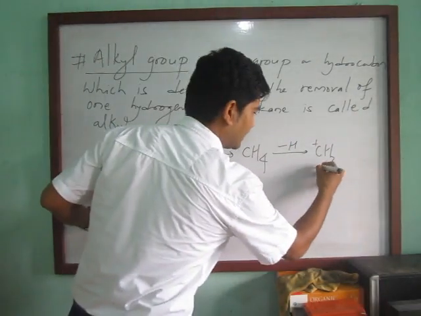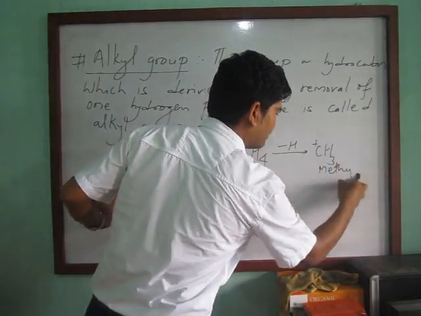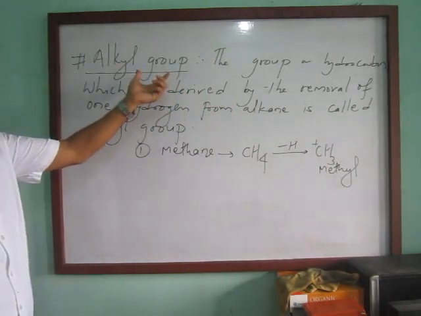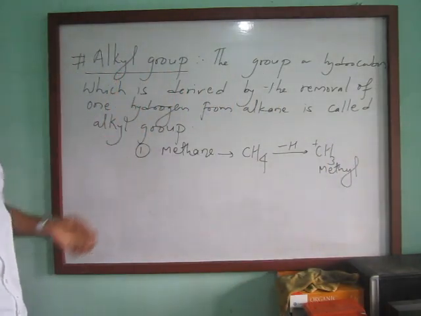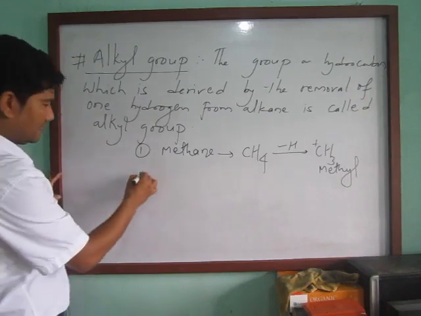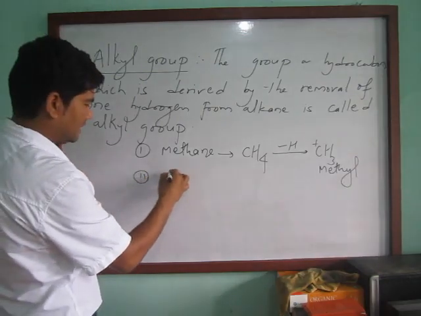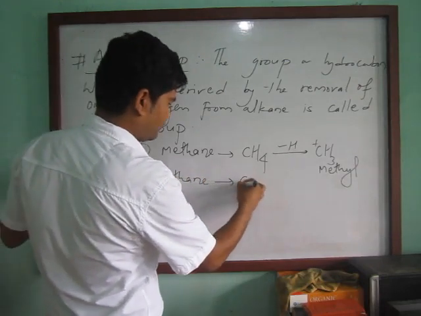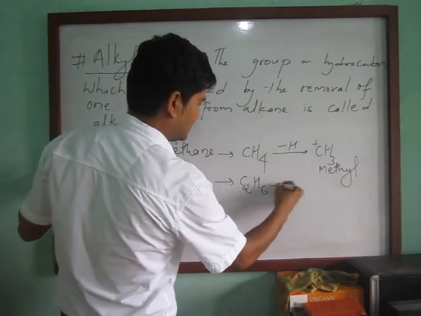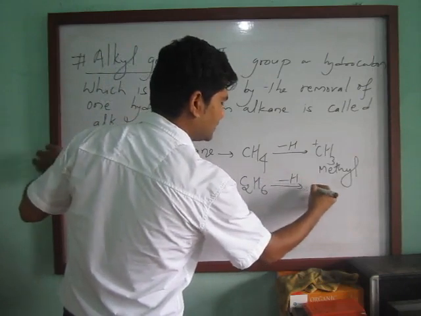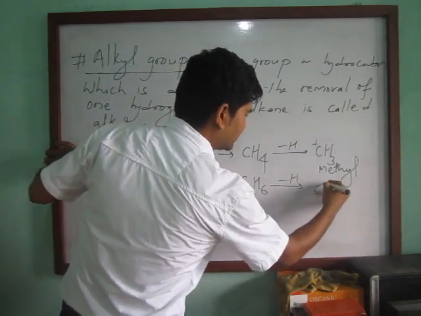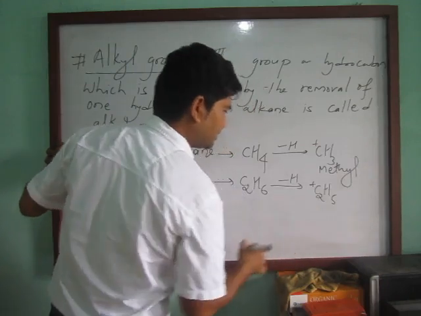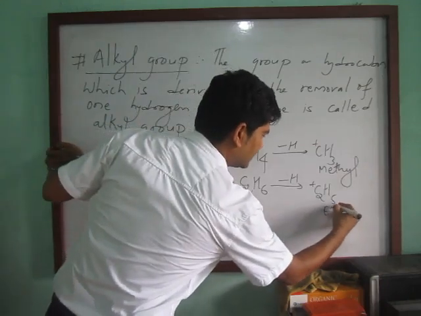This is the methyl radical, an example of an alkyl group, alkyl radicals. And another one, ethane, the formula is C2H5 after removing one hydrogen. This one is the ethyl.